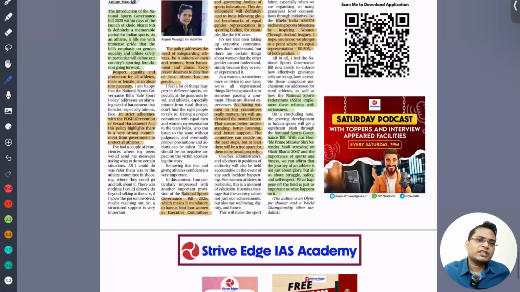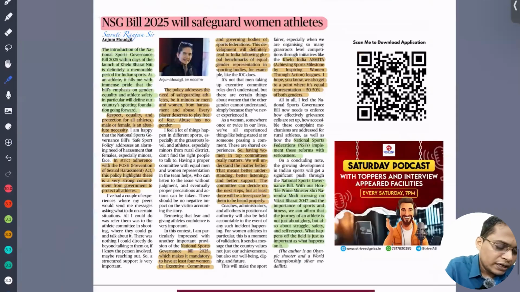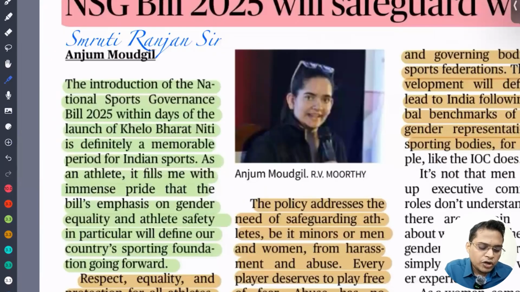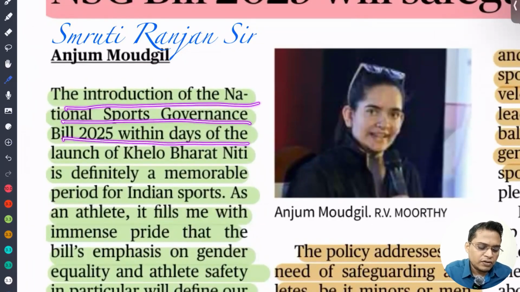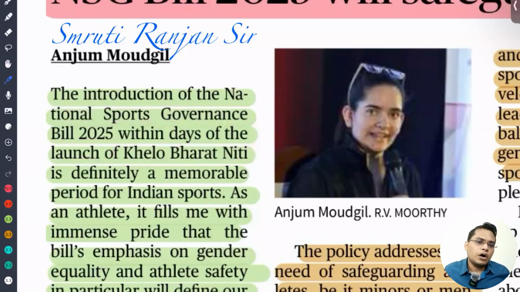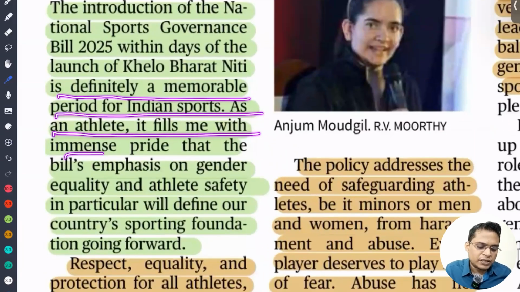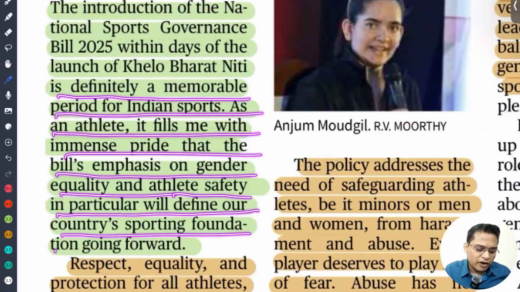So the next important news is that recently the Government of India introduced the National Sports Governance Bill. It will promote inclusivity and safeguard women athletes. On this backdrop, this is a good article, so you need to know about it. The introduction of the National Sports Governance Bill came within days of the launch of Khelo Bharat Niti, that means Khelo Bharat rule or policy, and is defined as a memorable period for Indian sports. As athletes, we are filled with immense pride that the bill emphasizes gender equality and athlete safety in particular, defining our country's sporting foundation going forward.